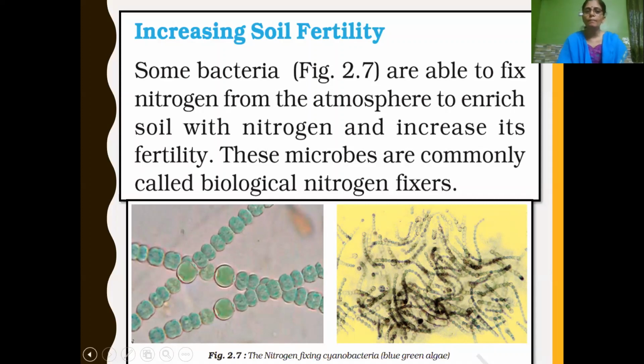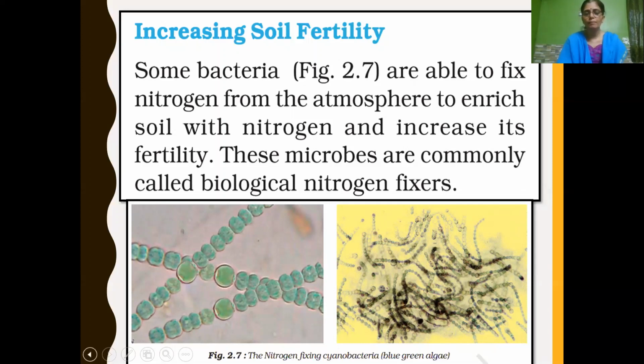This we have learned in the first lesson, crop production, isn't it, children? And this rhizobium bacteria convert atmospheric nitrogen into compounds of nitrogen and fix it in the soil. Then the plant can utilize this nitrogen. Plant roots absorb nitrogen, which is very essential for their growth. So these microbes are commonly called biological nitrogen fixers.